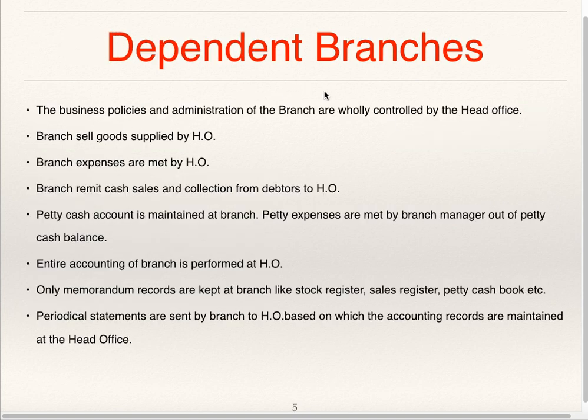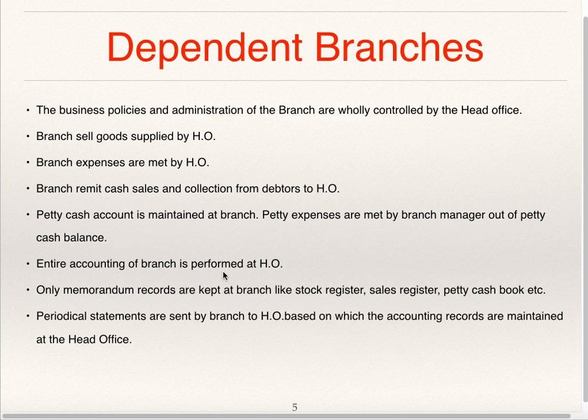We'll see what is the meaning of dependent branches. The business policies and administration of the branch are wholly controlled by head office. Branch sells goods supplied by head office. Branch expenses are met by head office. Branch remits cash sales and collection from debtors to head office. Petty cash account is maintained at branch. Petty expenses are made by the branch manager out of the petty cash balance.